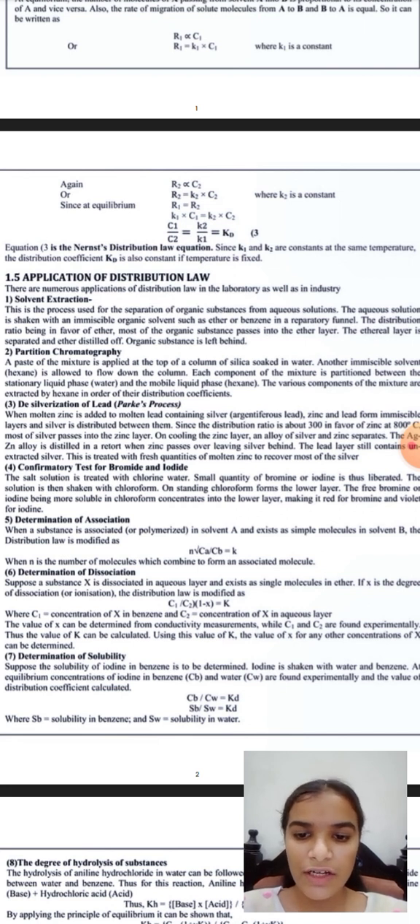of dissociation, determination of solubility, and the degree of hydrolysis of substances.